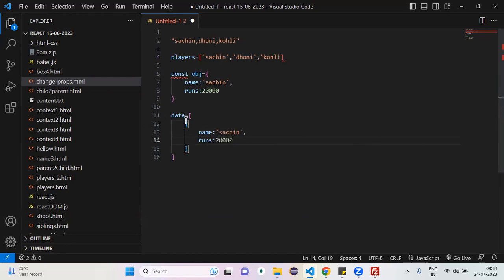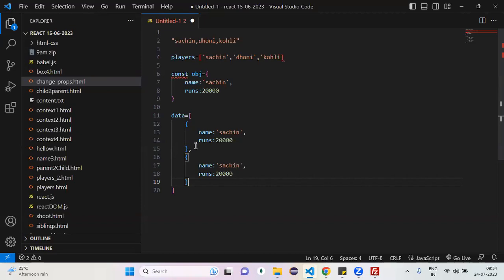Array of array of objects. Array of objects or not. See, if you observe any program, whether it's React, Angular, or something else, the data representation may be a string, maybe a number, maybe an array, maybe an object, maybe an array of objects or not. Other than that, nothing.